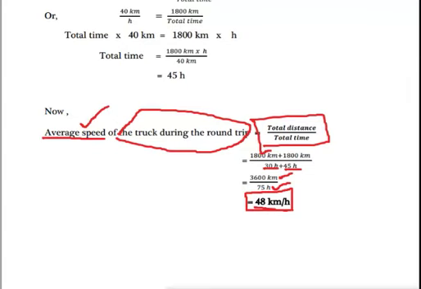Total distance how much? From Haryana to Bangalore and Bangalore to Haryana. So 1800 kilometer plus 1800 kilometer. Total time how much? Haryana to Bangalore 30 hour and Bangalore to Haryana 45 hour. If you sum up, you will get 3600 kilometer and time how much? 75 hour. Now you have to divide 3600 by 75. You will get 48 kilometer per hour. You can write like this. So this is the average speed during the round trip, meaning from Haryana to Bangalore and Bangalore to Haryana. During this round trip, the average speed will be 48 kilometer per hour.